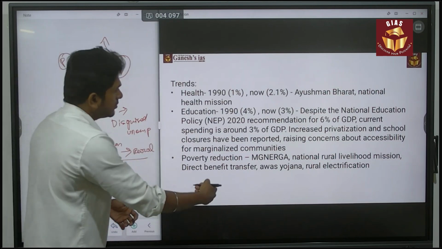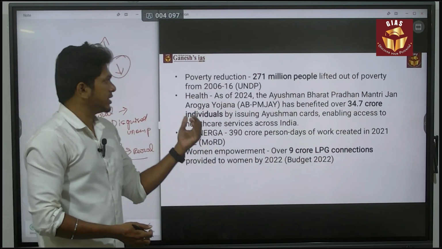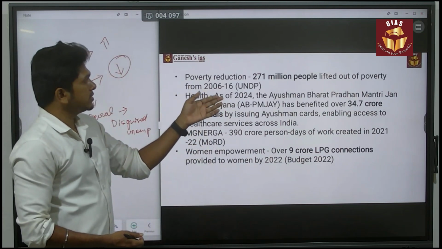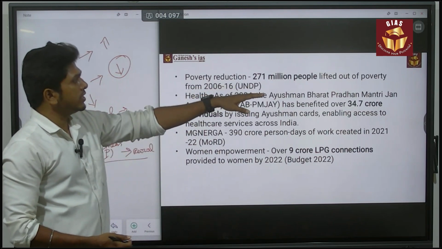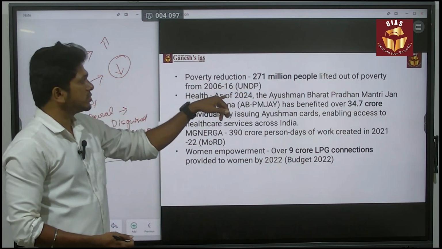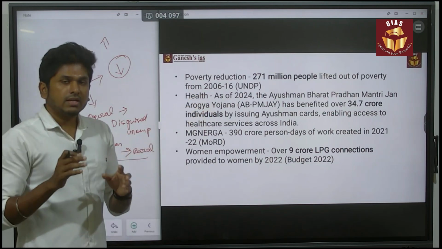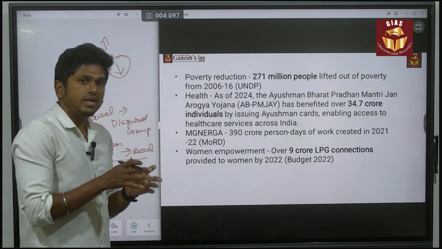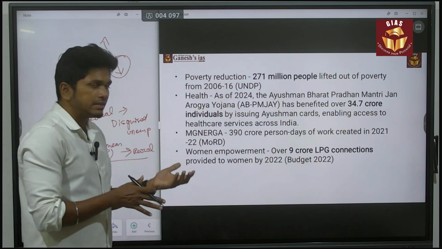Next, there is another data. You can say that based on poverty reduction, still 271 million people were lifted out of poverty from 2006 to 2016. But there is a major population living below the poverty line and in extreme poverty. You have to say that also.